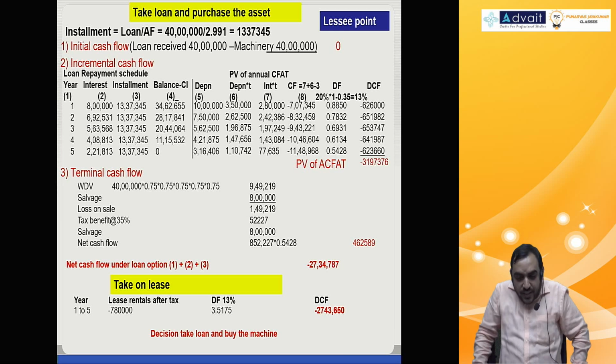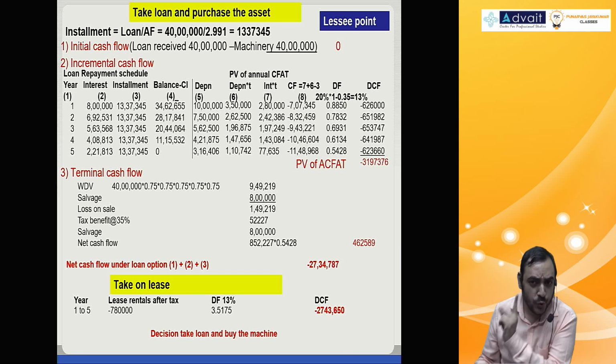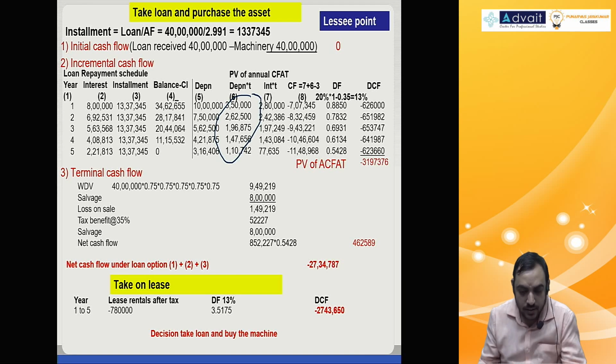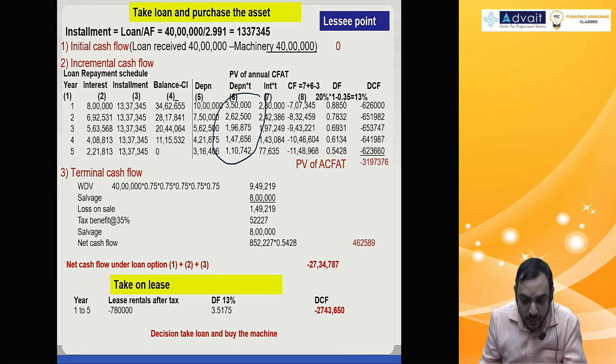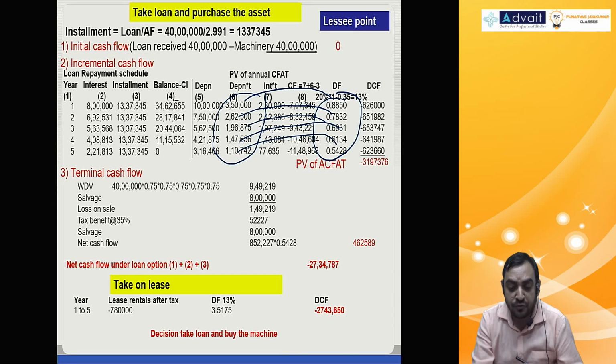Got it? Now, one small observation. Do one thing for me. This depreciation tax benefit you have, right? This amount, can you multiply it by this discounting factor and give me the present value? 3,50,000 into 0.8850 plus 2,62,500 into 0.7832 plus 1,96,875 into 0.6931 plus 1,47,656 into 0.6134 plus 1,10,742 into 0.5428.